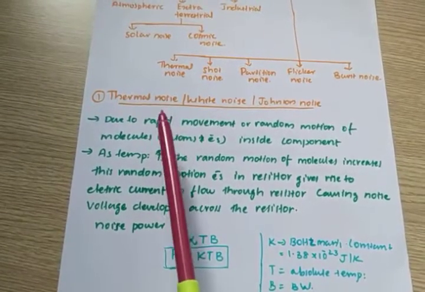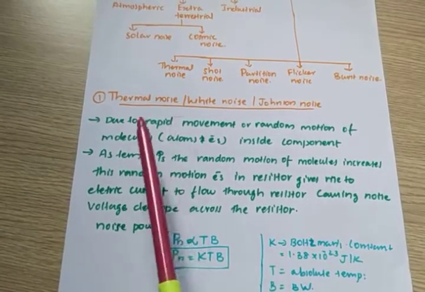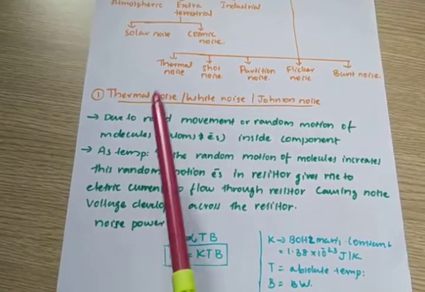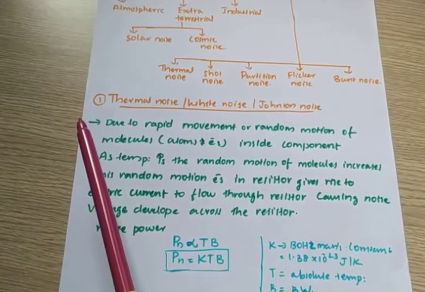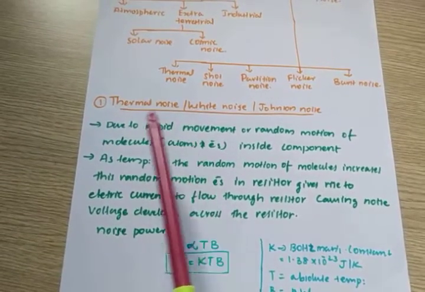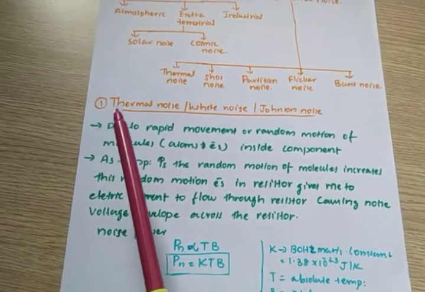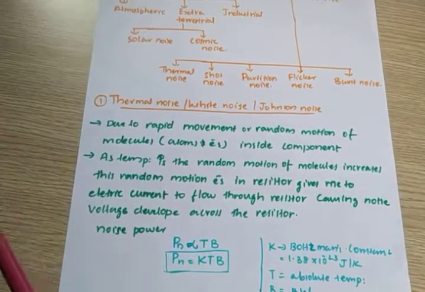By its name it is clear: thermal means it depends upon temperature. We know that materials are made up of atoms and molecules. As the temperature of the surrounding increases, these molecules gain energy and start moving, and the motion is random. The noise generated by this random movement of molecules is called thermal noise.